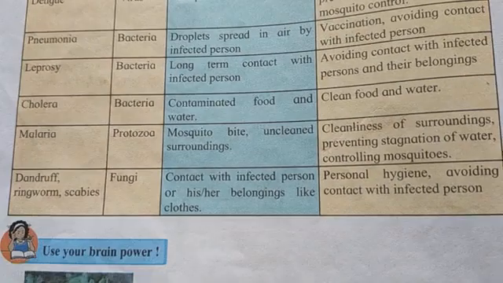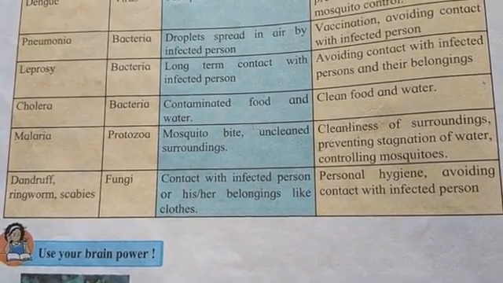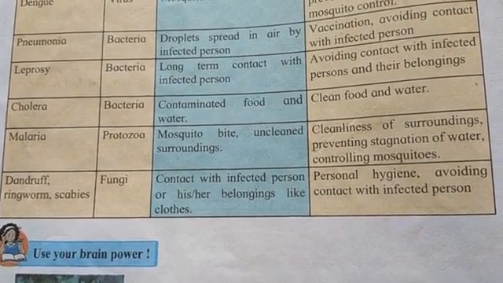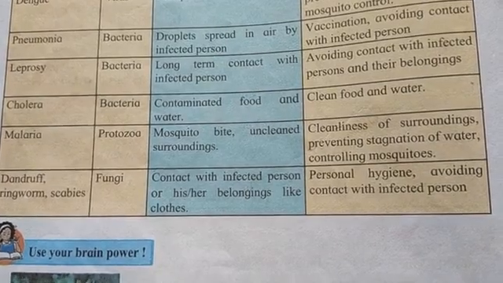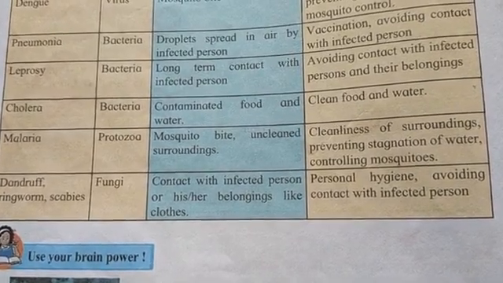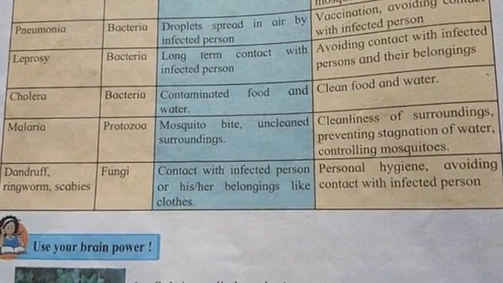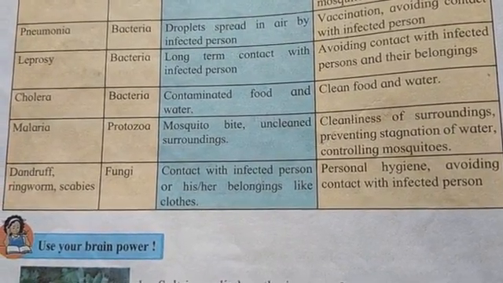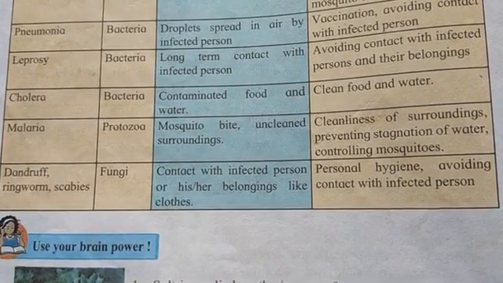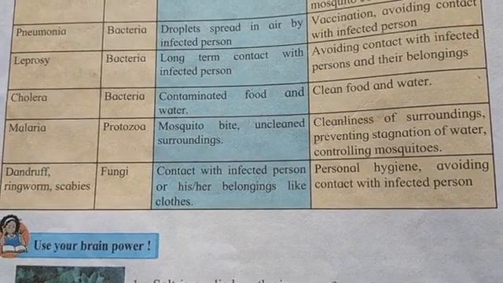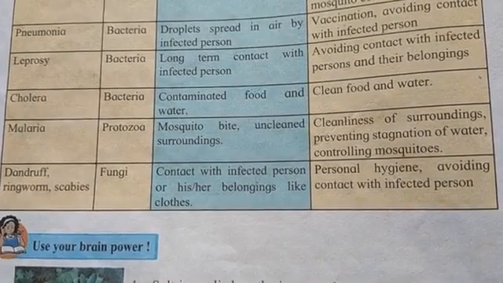Next disease, malaria. The pathogen is protozoa, not the bacteria. Earlier was virus, then came bacteria. Now malaria spreads through protozoa. The mode of infection is mosquito bite or unclean surroundings. When the mosquito bites you or anyone, it can infect you. Or by the unclean surroundings.